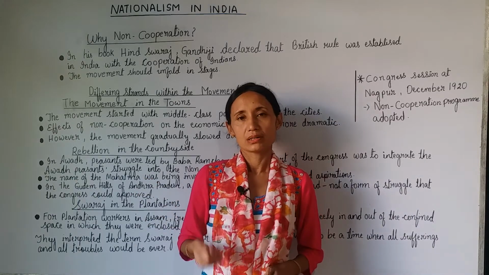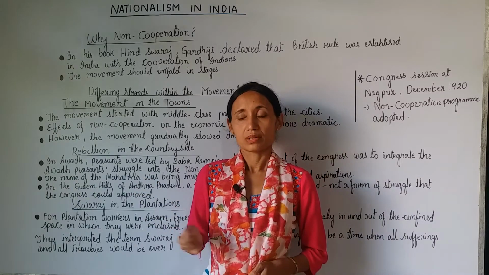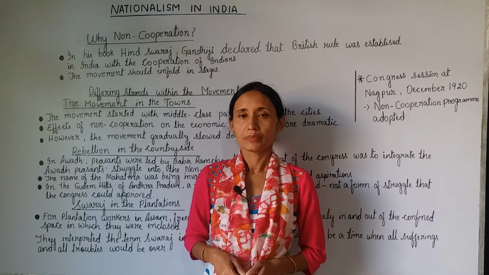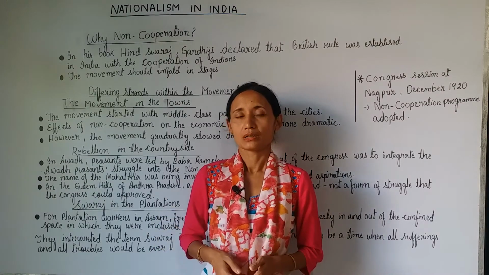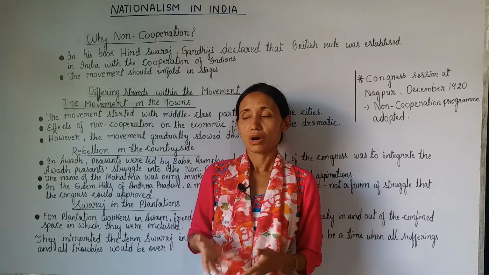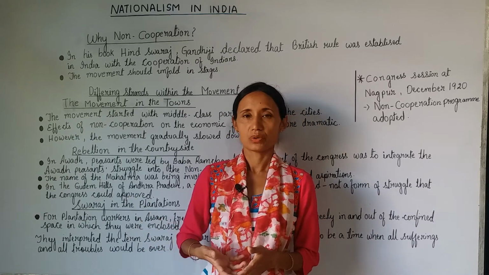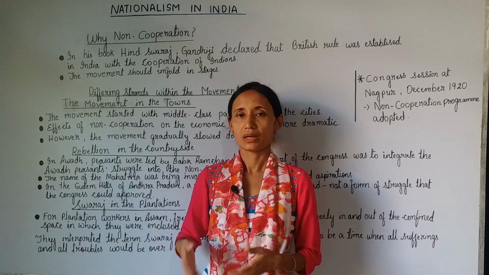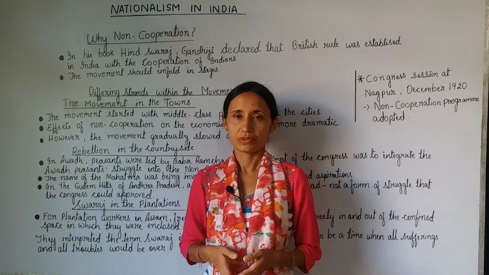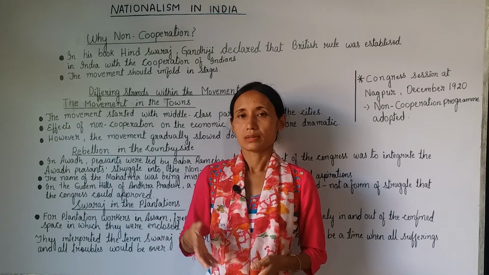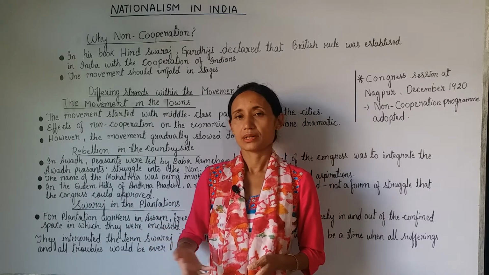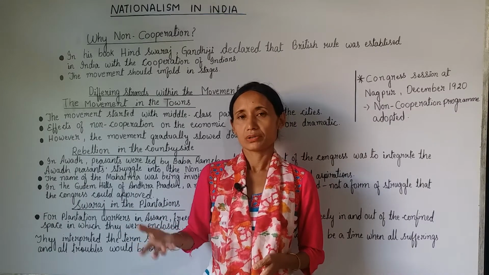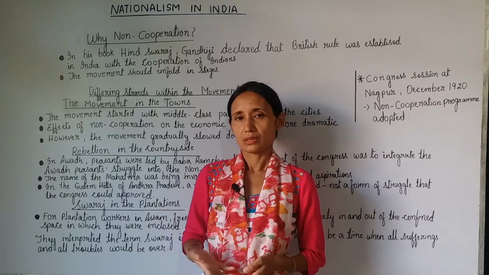Now in towns, the non-cooperation movement started with the participation of middle-class Indians. Now, how did they show this non-cooperation to the British? By boycotting British institutions. Students left government-controlled schools and colleges, and teachers and headmasters resigned. Lawyers also gave up their legal practices.